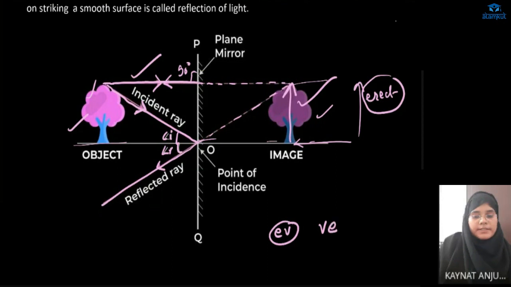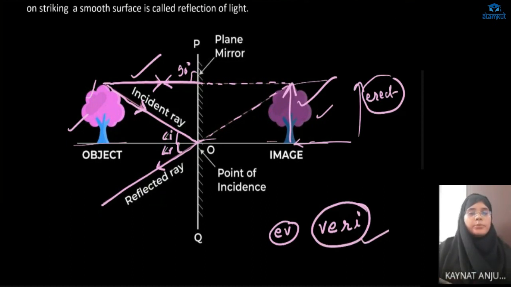Virtual is always erect, and real is always inverted. So this is very important: virtual, erect; real, inverted. Since the image is erect, it is virtual. It cannot be taken on a screen.